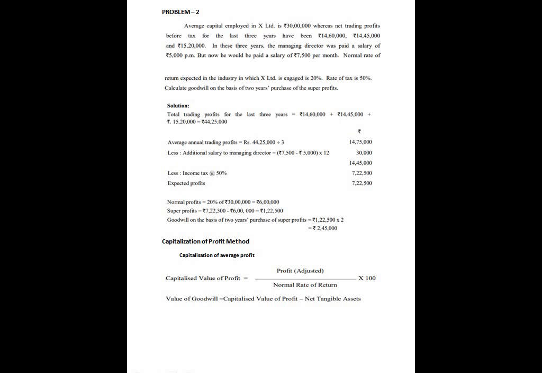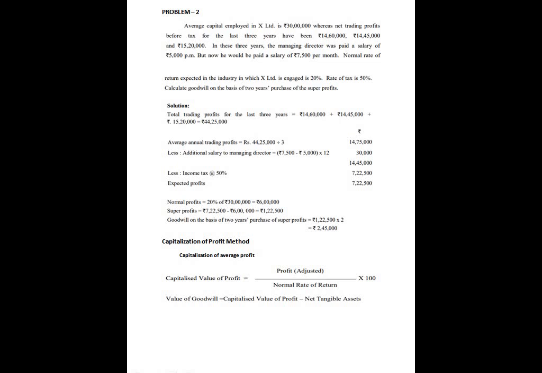So expected profit is 7,22,500. Then normal profit equals 20% of 30 lakhs, which comes to 6 lakhs. Super profit is expected profit minus normal profit, that is 7,22,500 minus 6 lakhs, which comes to 1,22,500. Goodwill on the basis of 2 years purchase of super profit under the super profit method: 1,22,500 into 2 comes to 2,45,000.